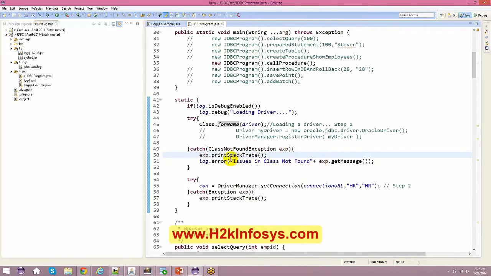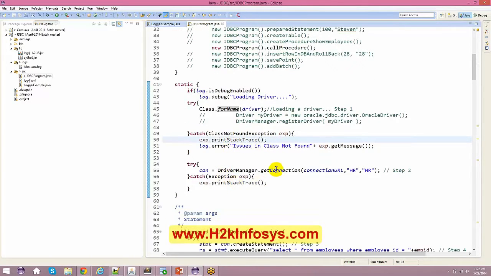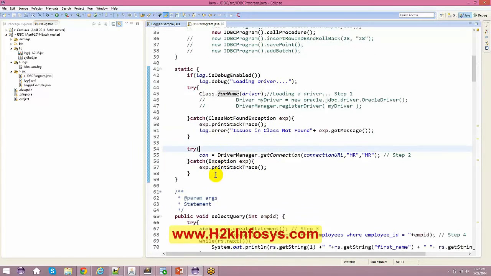Now the second step is you have to acquire the connection. In order to acquire the connection, you have to say DriverManager.getConnection. This is again a step-by-step process, so you cannot skip any of the processes out here.